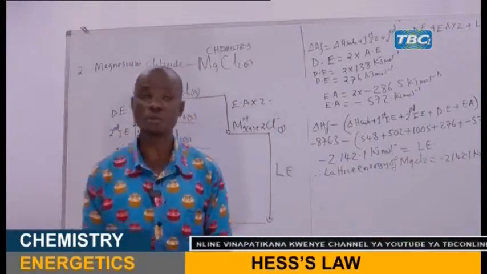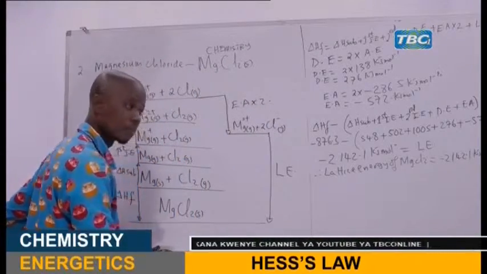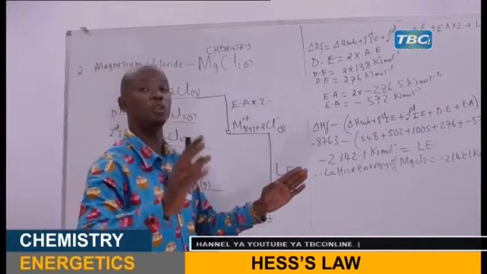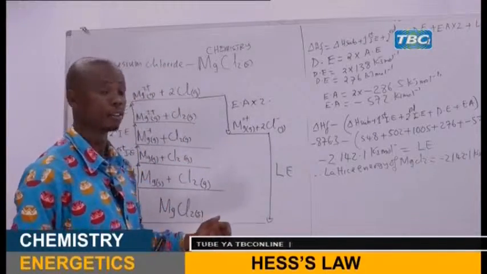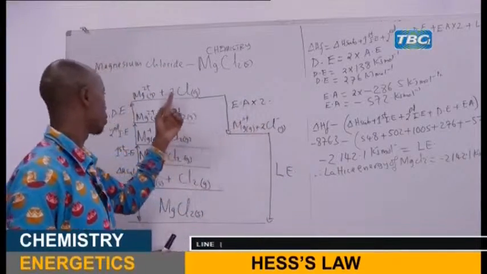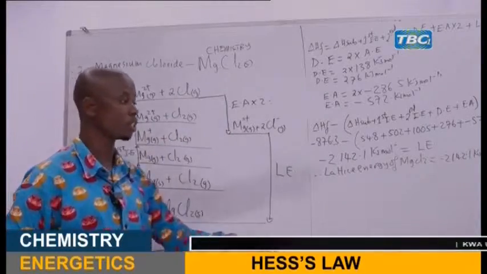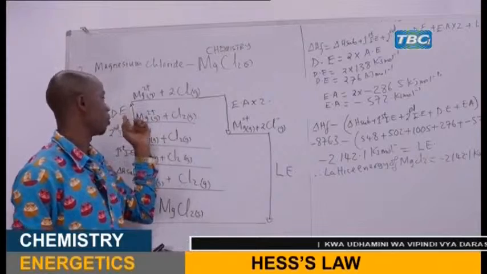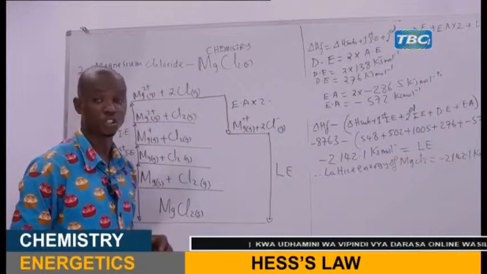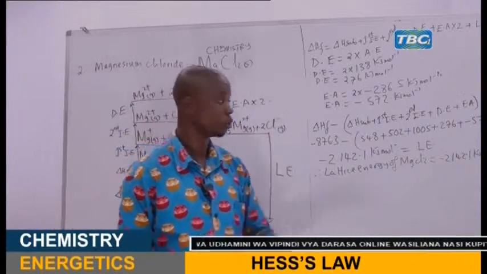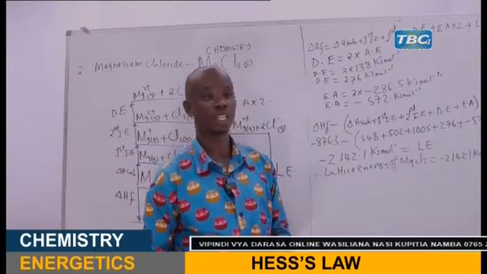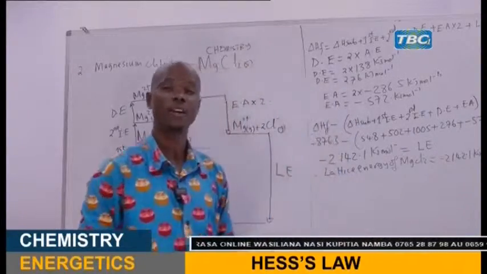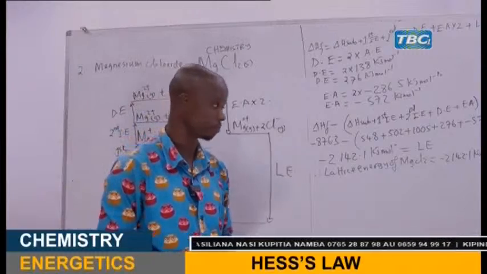That is a very simple calculation that you can make. It is important for you to remember the techniques used here, multiplying this one and also determination of this one. Remember, in the question we are given the atomization energy, but in the Born-Haber cycle, the dissociation energy is required. So it is important for you to remember that. I hope, my dear students, we are together. That is the second way when these questions might come.